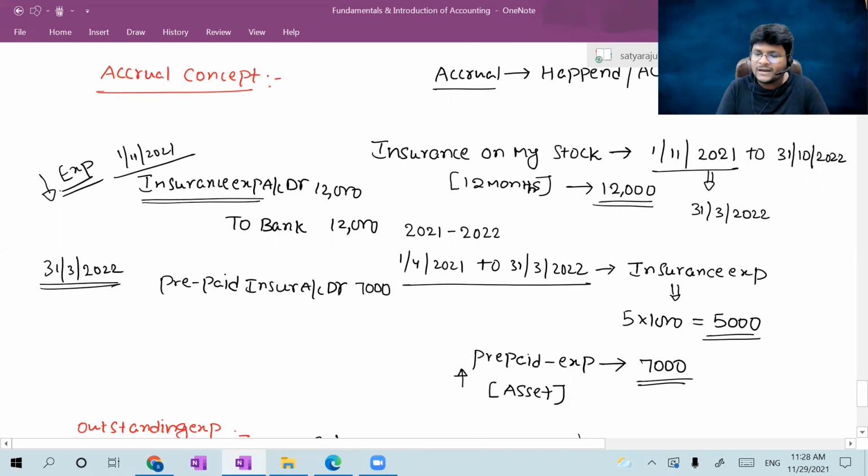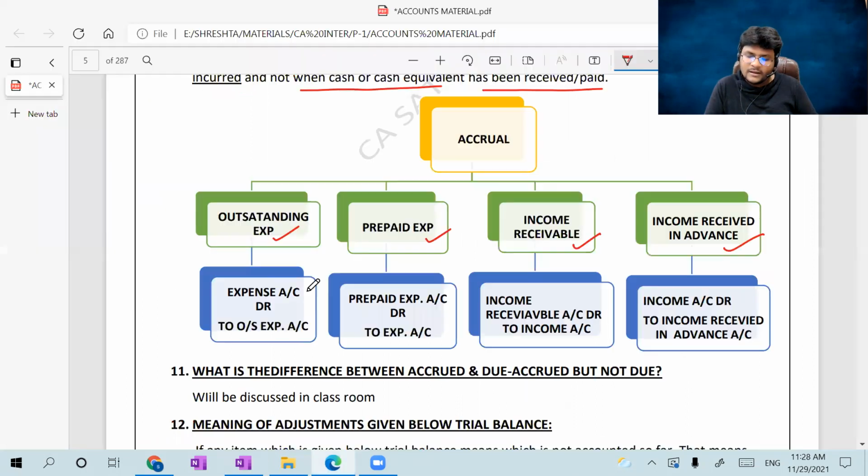Decrease in expense, you have to decrease the current year expenditure. Why? Because out of 12,000 the real expenditure was only 5,000. So decrease the expense, which is insurance. So the entry is prepaid expense to expense. Please check here in the material. Prepaid expenditure account debtor to expense is the journal entry, just as expenditure to outstanding. So don't learn any journal entry by heart. If you are able to understand and apply the accounting equation, you can easily appreciate it, guys.